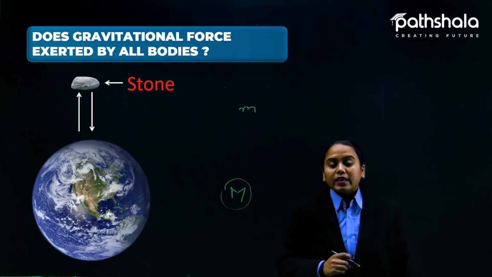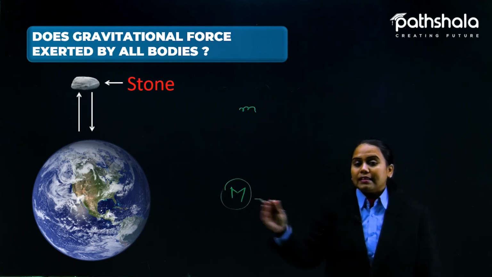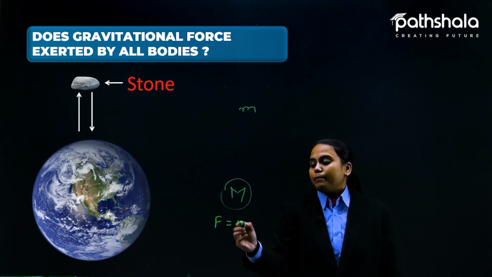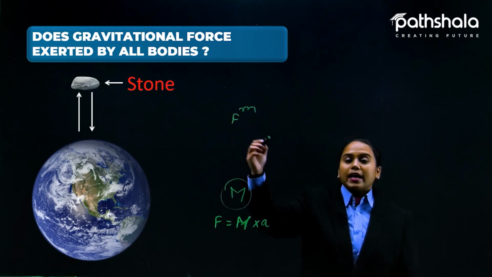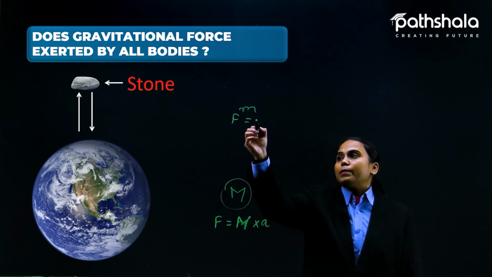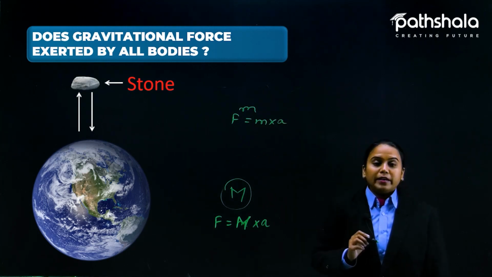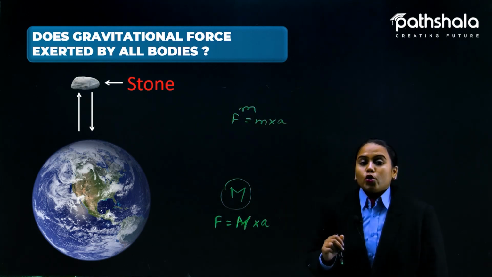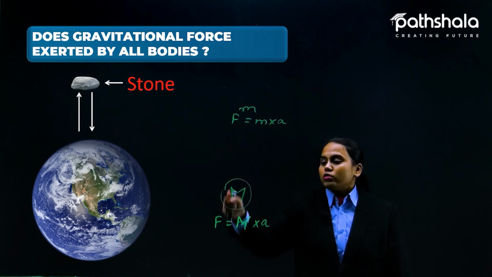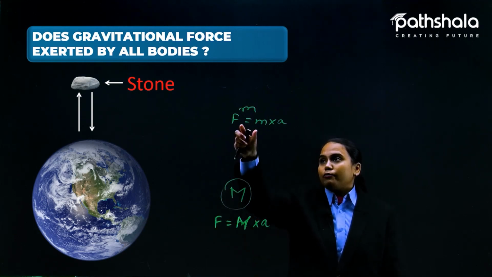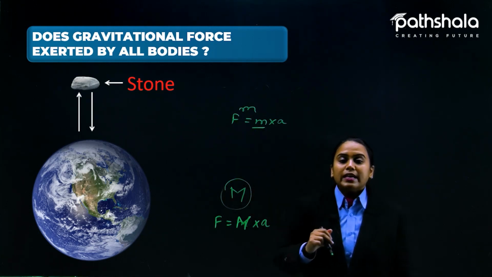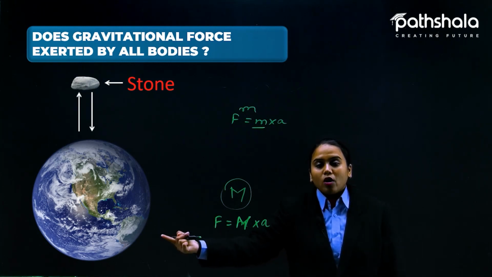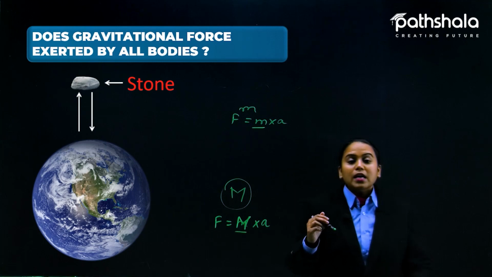Okay, now you know that the force applied in this case is mass multiplied by acceleration. Here I am taking the greater M, multiplied by A, and the force applied because of the stone would be small m multiplied by A. So the force because of the stone is very less because the mass is very less, and the force because of the Earth is very big because the mass is very big.